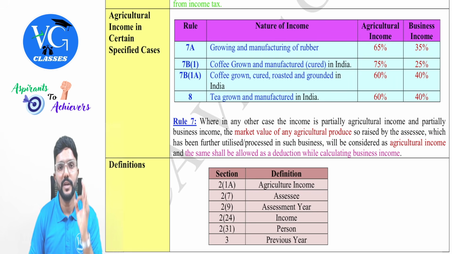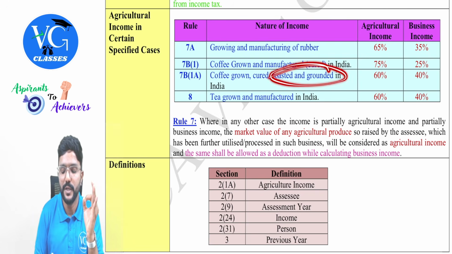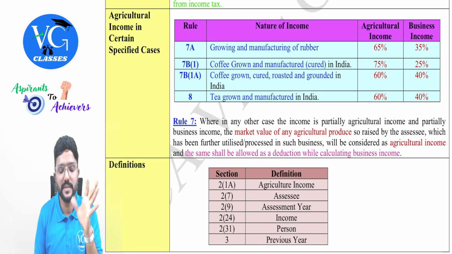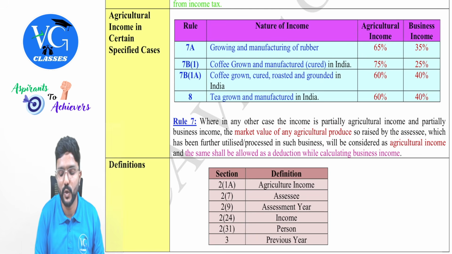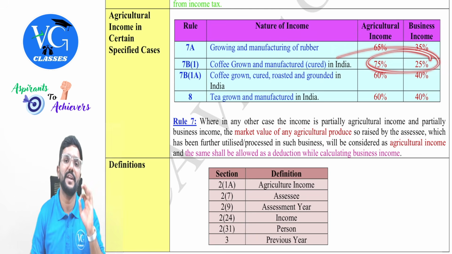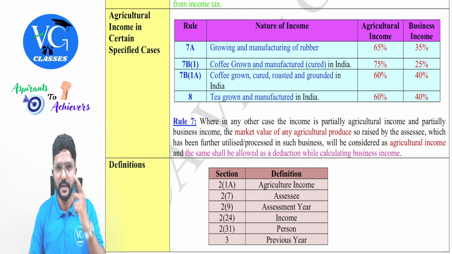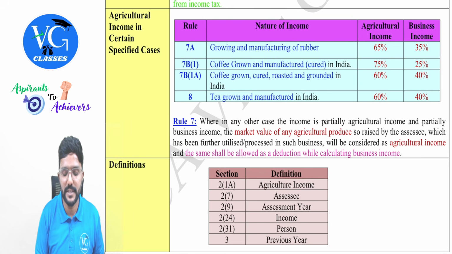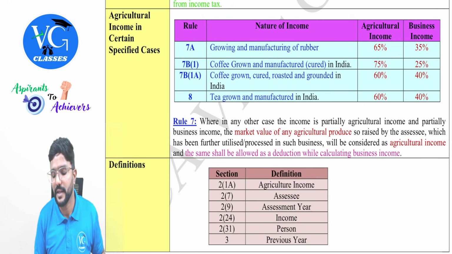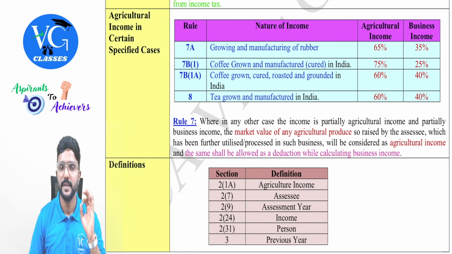Please be careful. Only when the question uses these words, apply 60-40. If they just use the words grown and manufactured or grown and cured, please apply 75-25, guys. Clear. The last one is tea. If the assessee is growing tea and manufacturing it, then the ratio is 60-40. So please remember this.